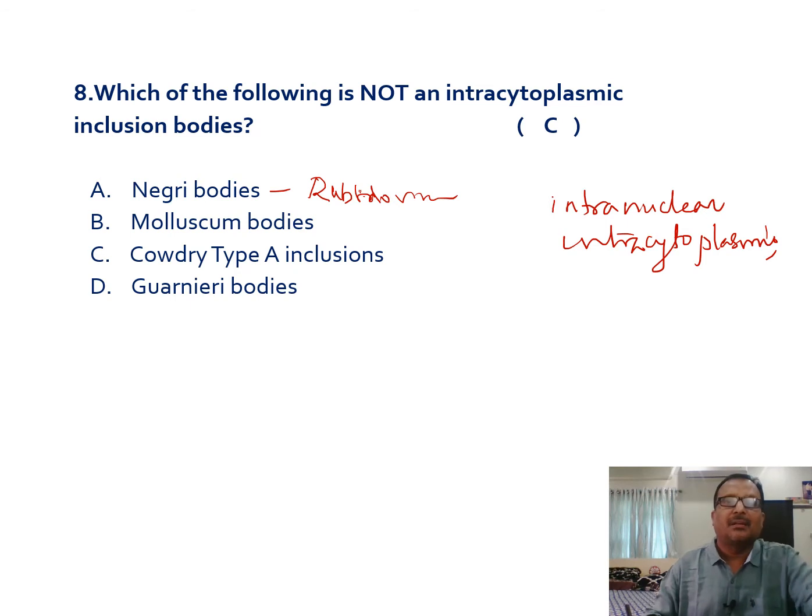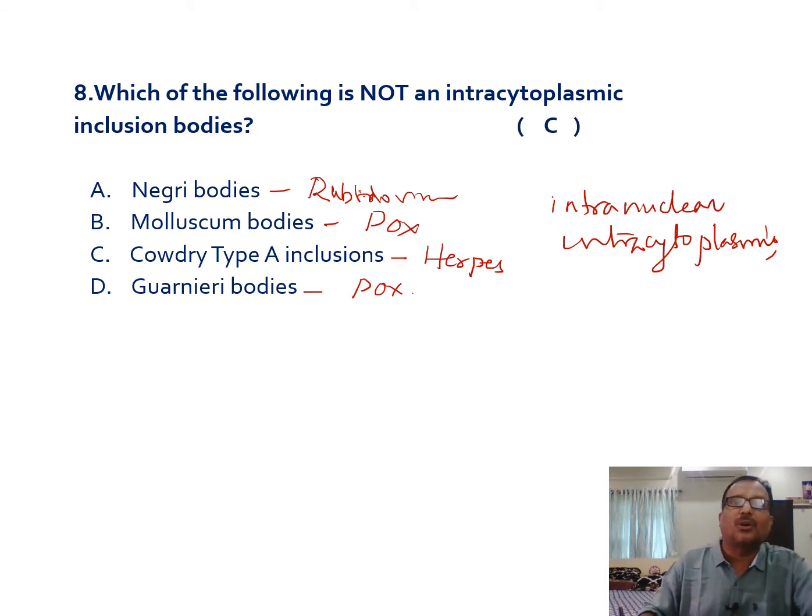Okay, and then the molluscum contagiosum bodies are produced in pox viral infections, and Cowdry type A bodies are produced in herpes viral infections, and Guarnieri bodies are Cowdry type B, also produced in pox viral infections. So which of the following is not intracytoplasmic?